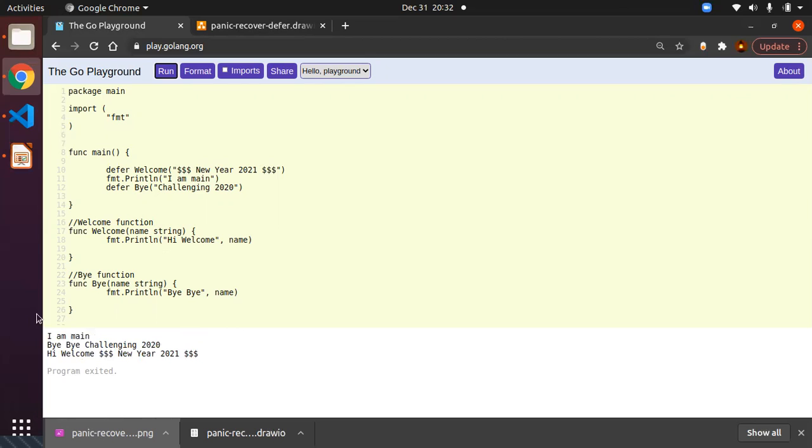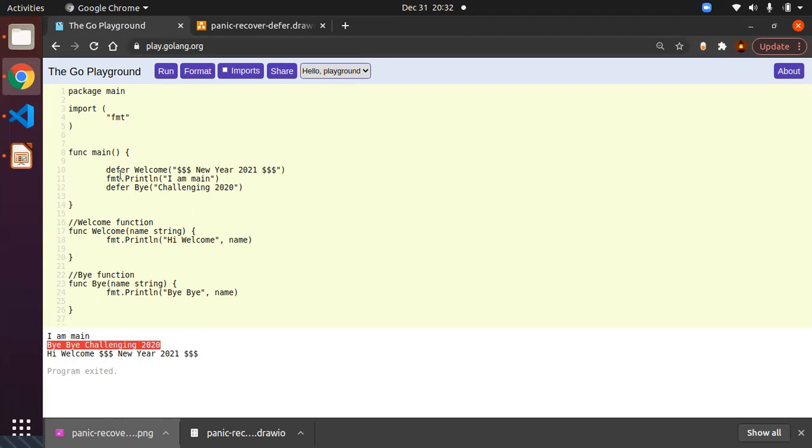Now here you can see, I have executed the main function. So the main function started the defer function, so it will not execute. It will be added to the list. Then "I am main" is a statement that is directly executed. Then after that I am just deferring another function, challenging 2020. It is also getting added to the list. Now you can clearly understand the bye function is the last function that was added to the list. That's the reason after completing the main function, it is taking the last in, which is nothing but the bye function. And you are seeing bye challenging 2020.